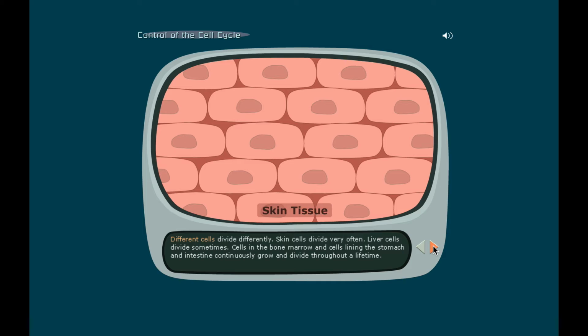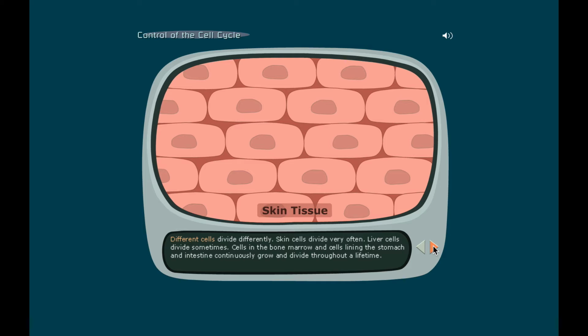All right, and it gave the answer to number 2 as well. Click on the arrow to divide. Number 3, cells divide at different rates. He wants you to complete the statements for A, B, C, and D. Let's see what the caption says. Different cells divide differently. Skin cells divide very often. Liver cells divide sometimes. Cells in the bone marrow and cells lining the stomach and intestines continuously grow and divide throughout a lifetime. So I think there's some answers there for 3.